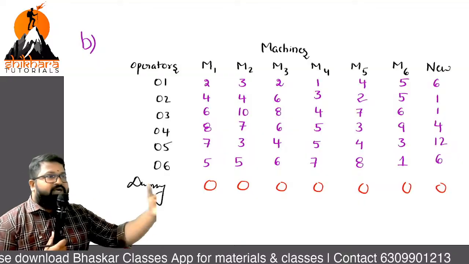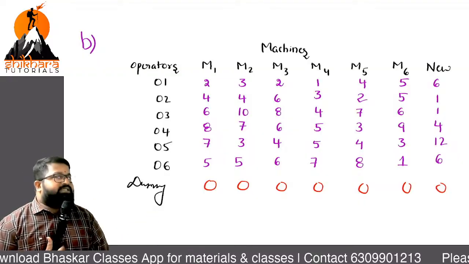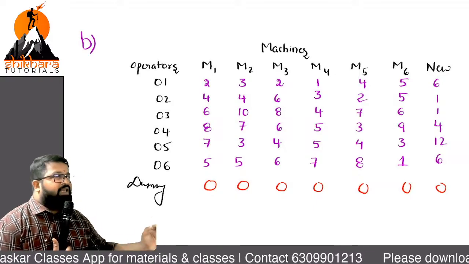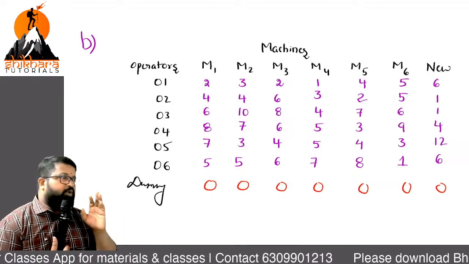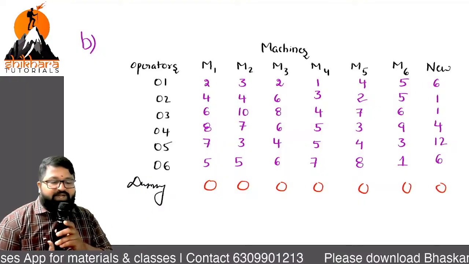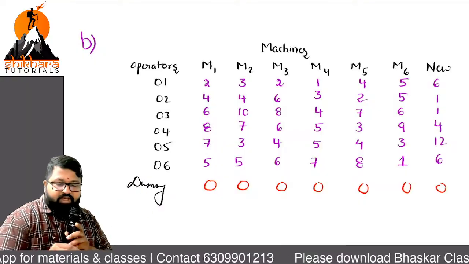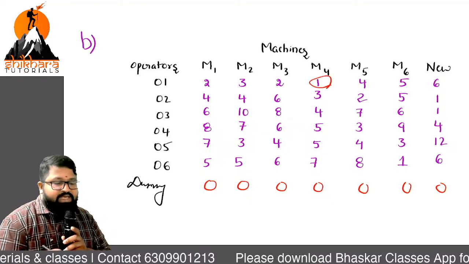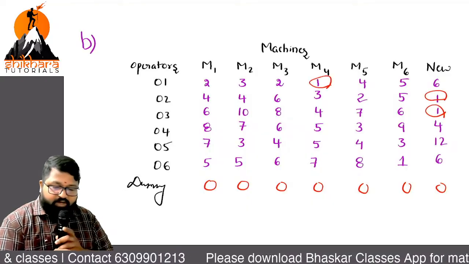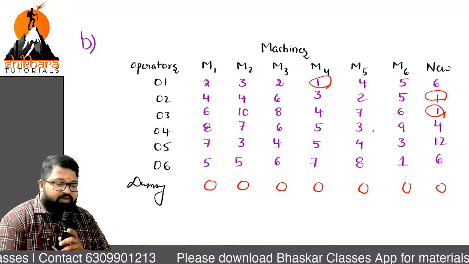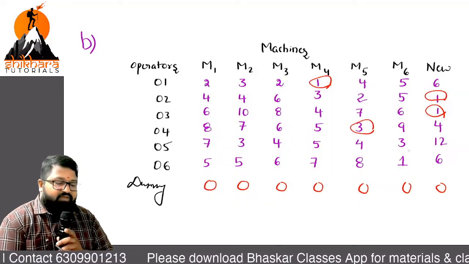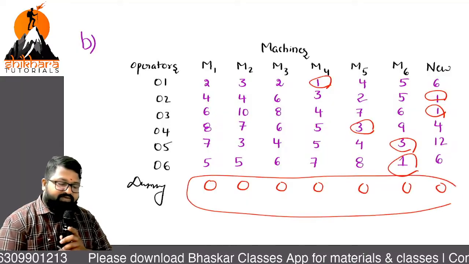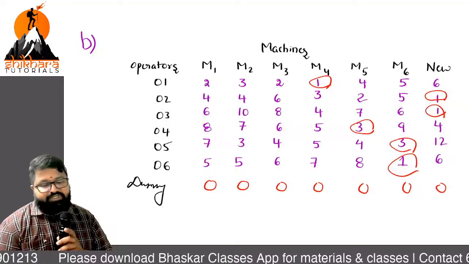Once these zeros are done, what is the first step? Row operation. In each row, identify the least number. What are the least numbers? In the first row, 1. Second, 1. Third, 1. Fourth one, be careful, 3. And fifth one, 3. Sixth one, 1. And the seventh one, 0, any 0 as you wish.